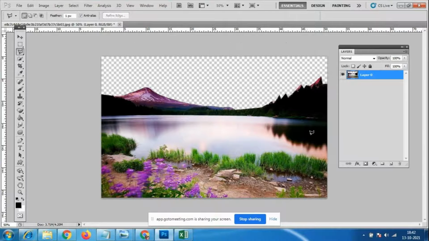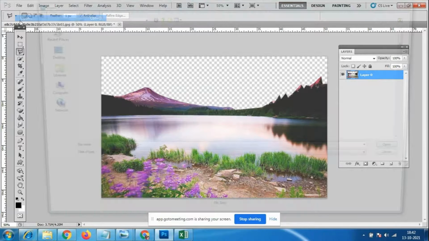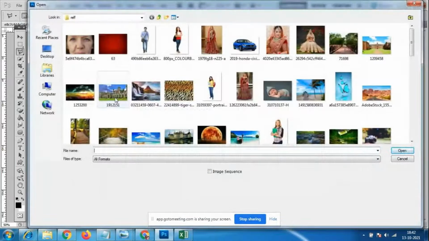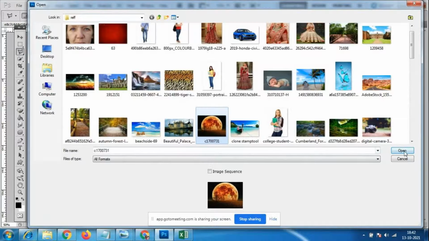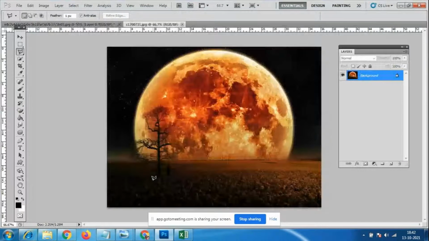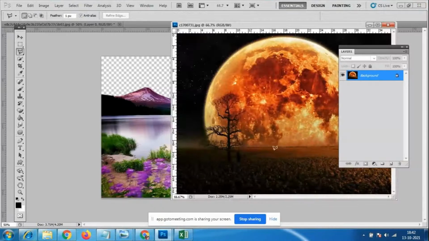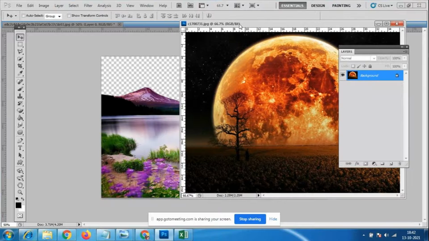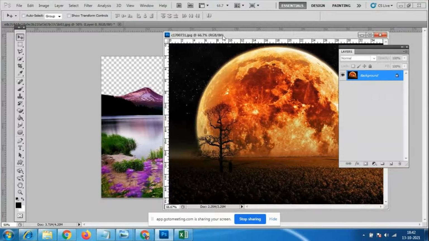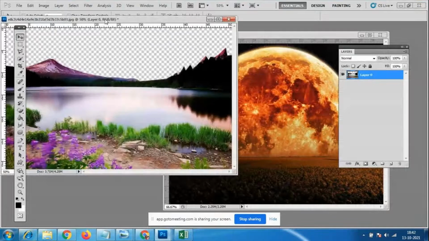Now I don't want this guy, so I have to place something else over here. I'll take some different image. Let me check what else we can place. Something fantasy like this, or a moon, something like this I have to place. So what I will do is take the complete file. You have to always keep using the move tool, and keep both tools beside each other like this.